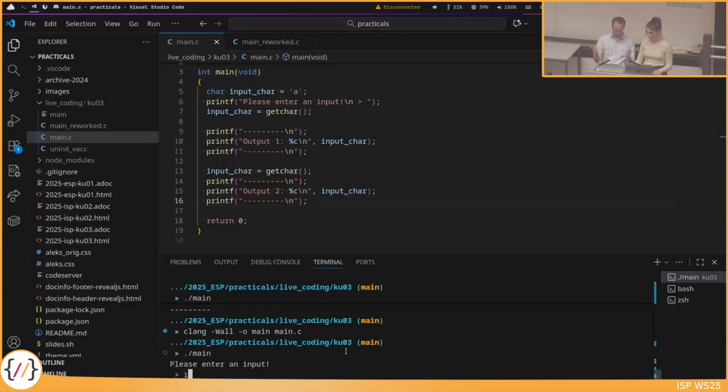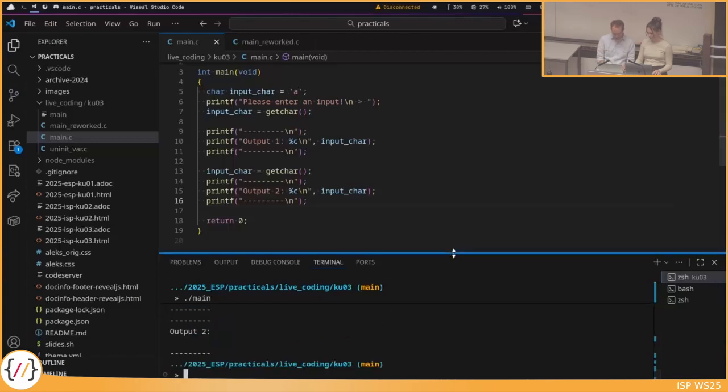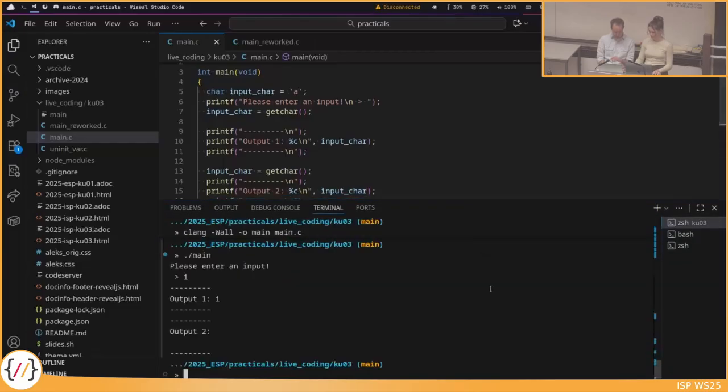So let's type again, I for ISP, and press enter. And what is happening now? Output 1 is still the I, as expected, but output 2, why is this like this? I didn't even have the opportunity to enter a character at this point.